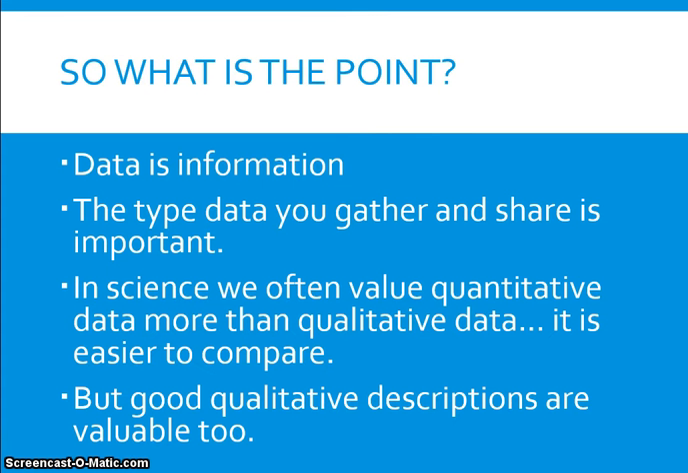So here's the point. Data is simply information. The type that you gather and share is important. If we use numbers, it's quantitative. We like this because they're usually really easy to compare. 4 is always more than 2, and 50 is always a lot less than 500. But saying that something is soft or something is very soft is still valuable too. But as a science guy, sometimes it's how soft is that's important.